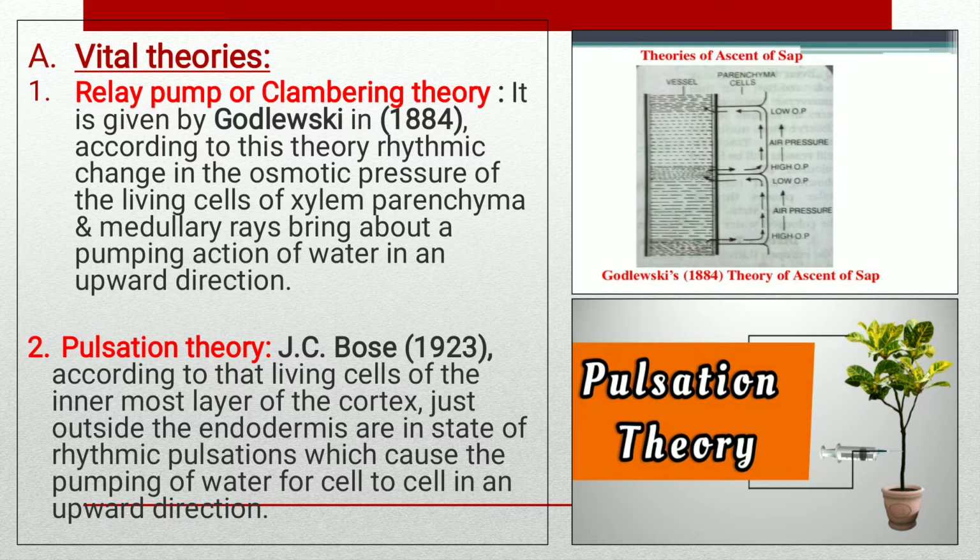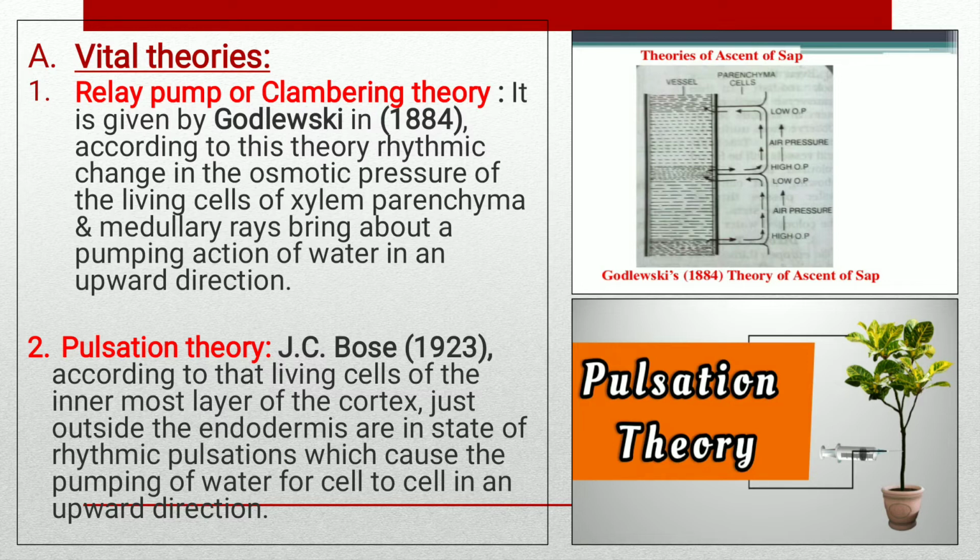The first one is the vital theory. According to the vital theory, living cells of the plants are responsible for the ascent of sap. This theory was proposed by Godlewski in the year 1884. According to this theory, rhythmic changes in the osmotic pressure of the living cells of the xylem parenchyma and medullary rays bring about a pumping action of water in an upward direction.